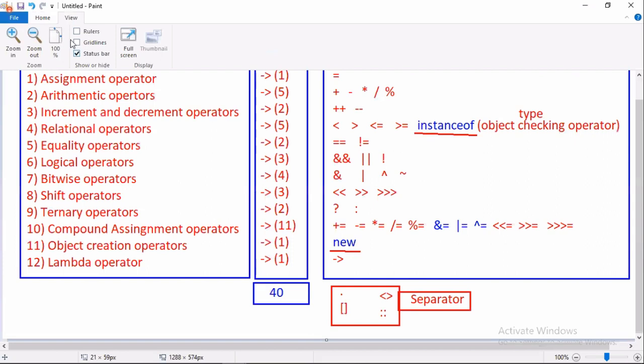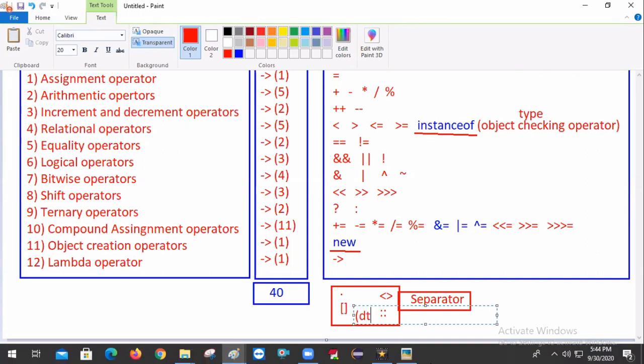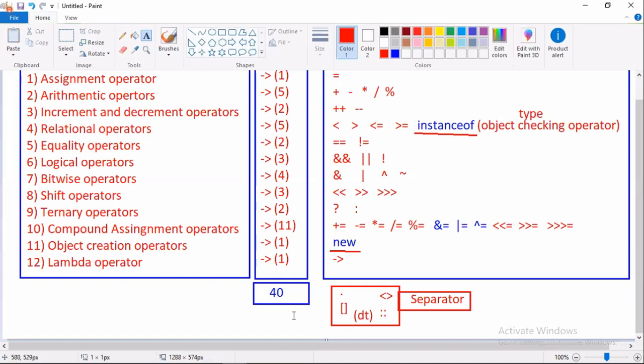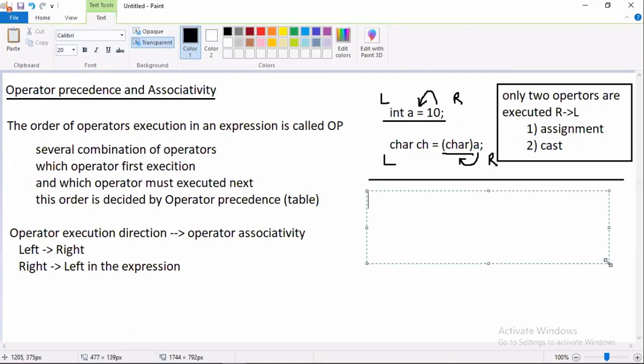Then if you go back, we should also include round brackets with the data type, under data types and below. Totally how many operators came now? 45 operators. As per pronunciation we got 45 operators, but as per the Sun Microsystems documents we have only 40 operators. But as per programming pronunciation, some of the separators are also used as operators, totally 45. So don't confuse. Then come to the story now. Remaining all 39 operators are executed left to right.